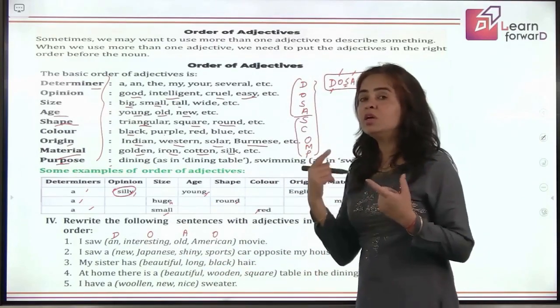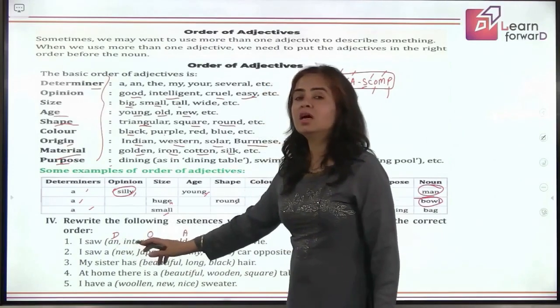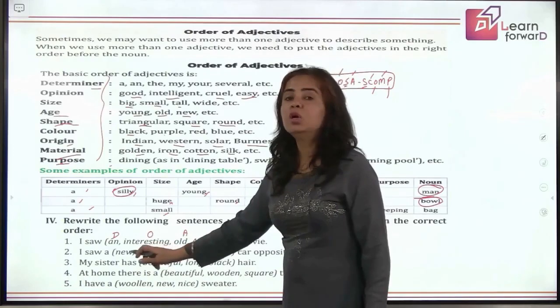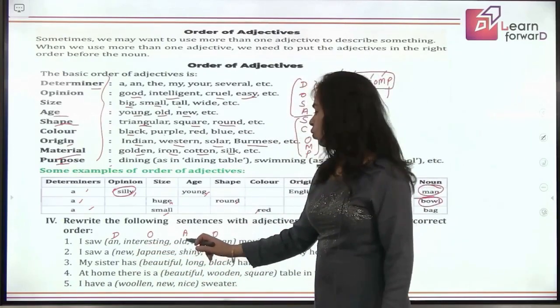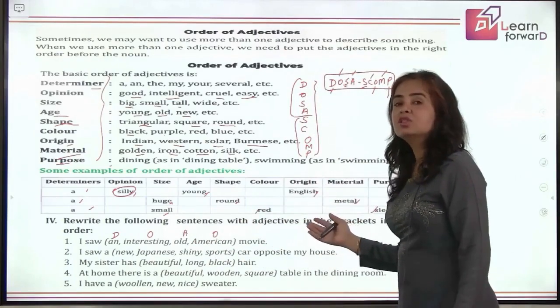Now when you say dosa scomp, determiner will come first. Then comes the O, opinion. This is also at the perfect place. Dosa. Then A stands for age. So old will come, and then origin comes after that in scomp, right?